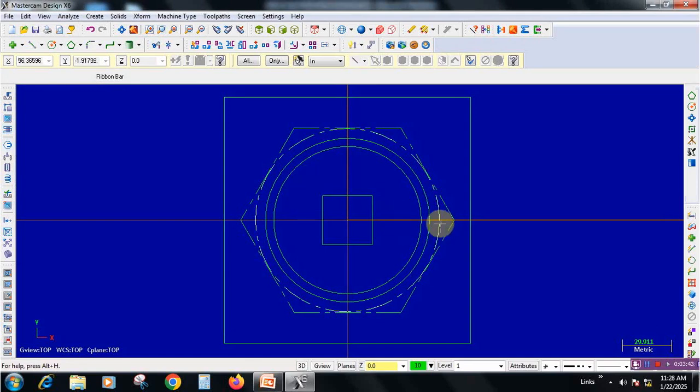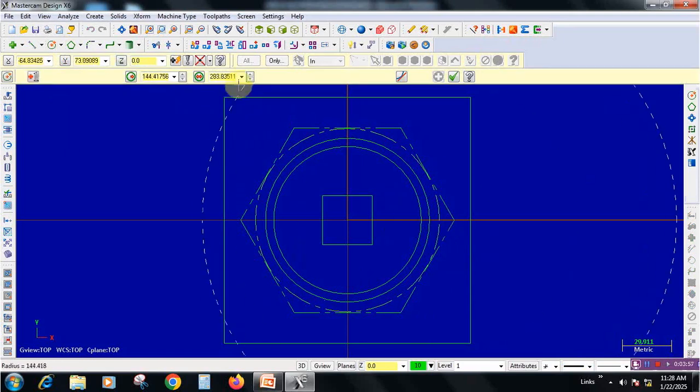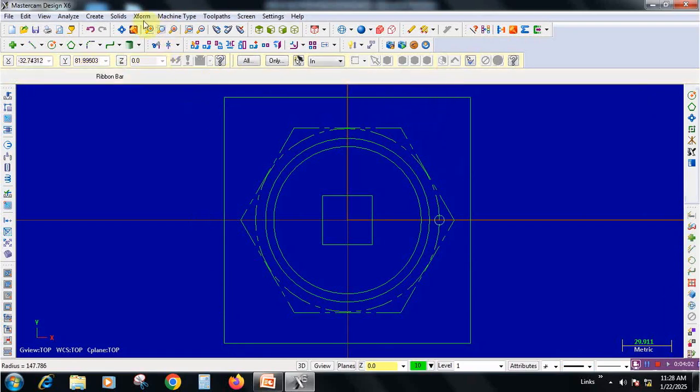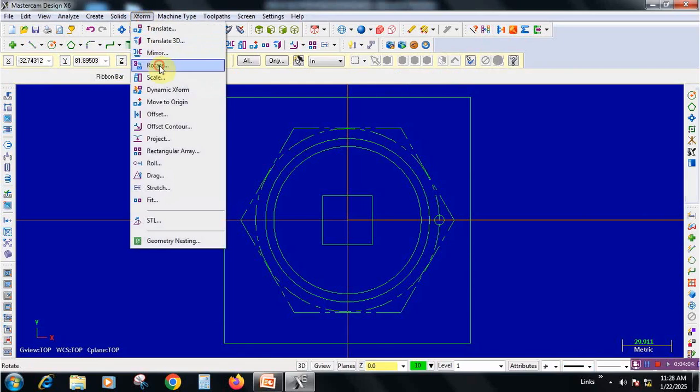Now we need to draw 6 circles. Before that, once again change it to line mode and go to circle option. Just click at one point, enter the diameter as 6, and we need to rotate this circle.